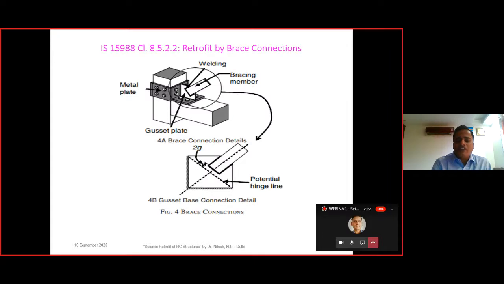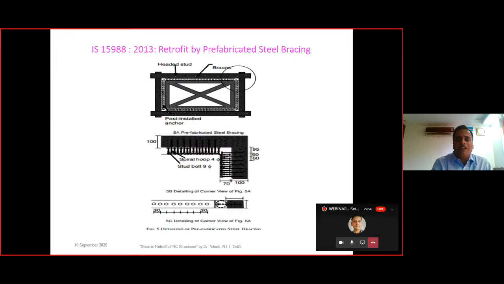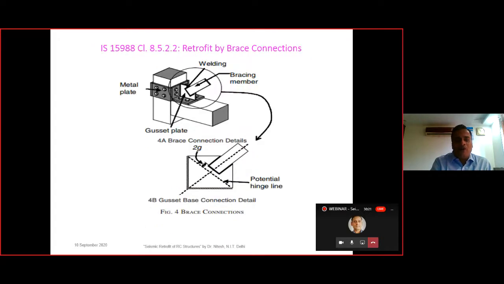And in a similar way, there is another way, that is we can provide a bracing connection in this way in order to increase the stiffness of the panel, that is to enhance the earthquake resistance or the shear resistance of the building. So this is one of the ways, and for this also the equations are given in IS 15988, on how to calculate the various dimensions of the bracing members, how to construct this particular bracing and how to design this particular bracing.